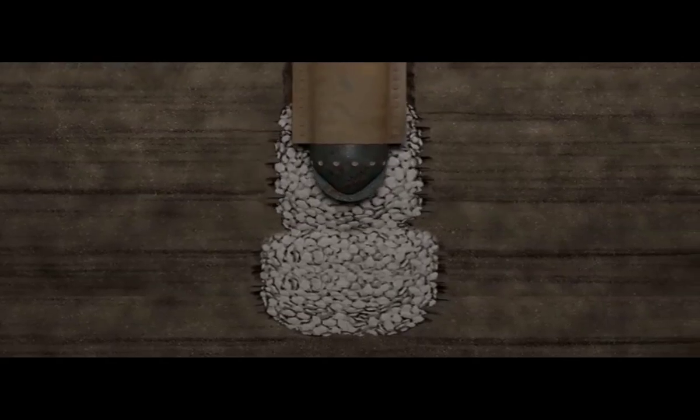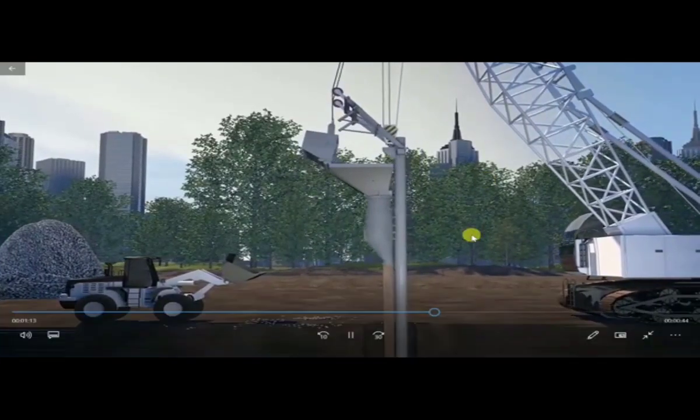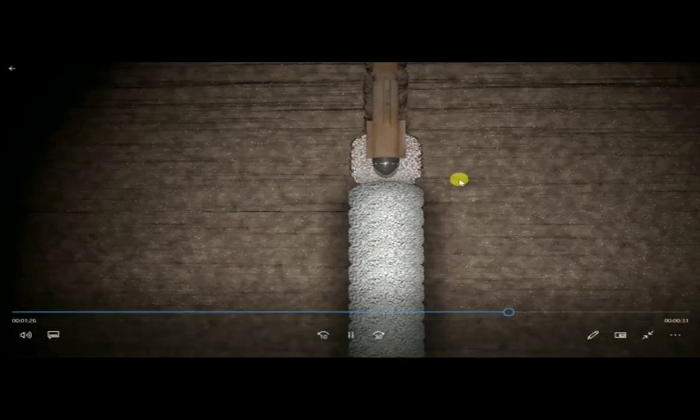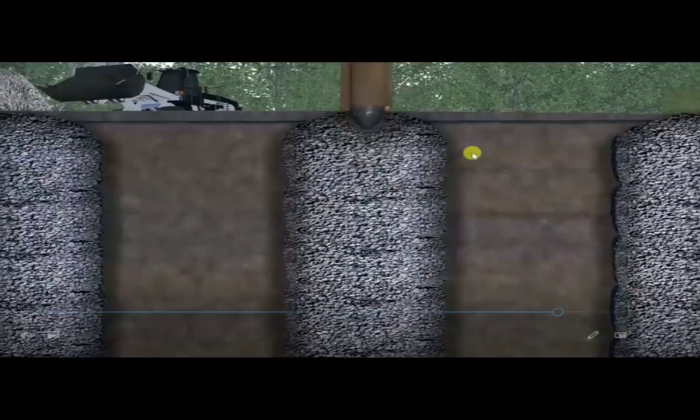Slowly, you will keep on moving this up and keep on ramming stone and then pressurizing from top so that laterally it expands. Like this, you construct a series of stone columns, one after another. But it takes significantly more time than PVD, and is quite costly.